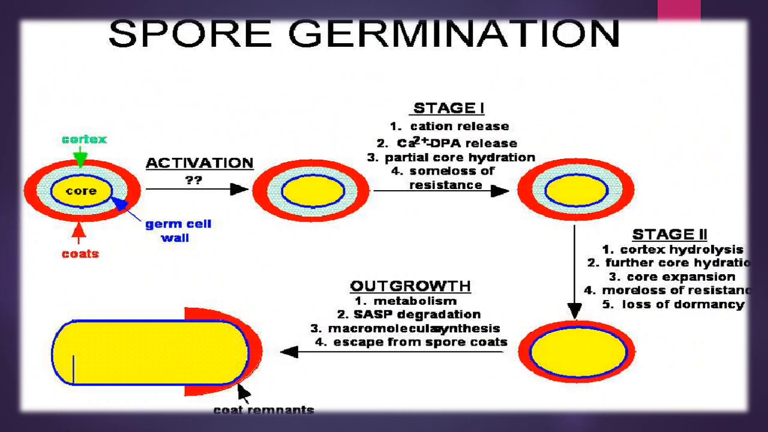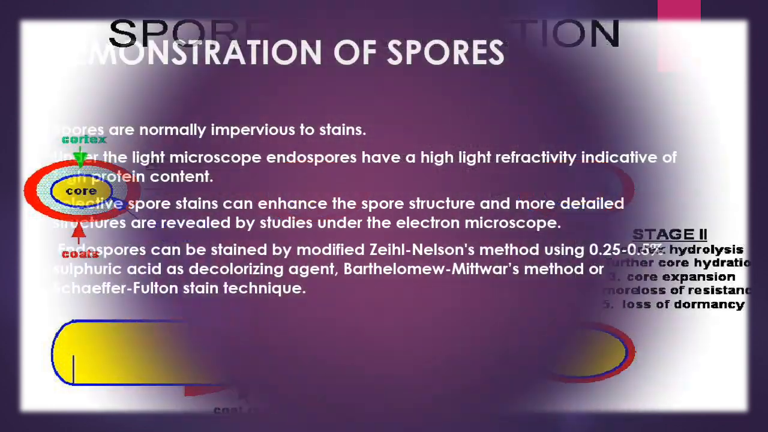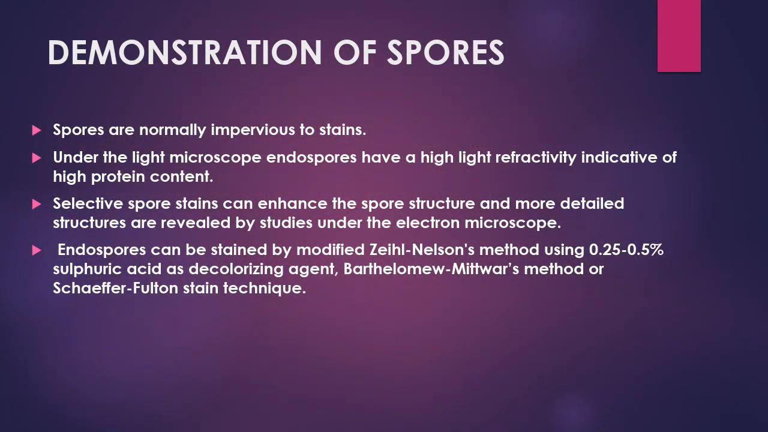Spore germination, you can observe here in the diagram: activation process, germination process, and outgrowth process. Demonstration of spores: spores are normally impervious to stains. Under the light microscope, endospores have a high refractivity due to the high protein coat. Selective spore stains can enhance the spore structure, and more detailed structures are revealed by study under the electron microscope.